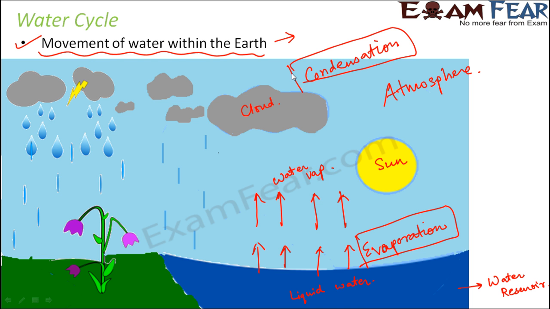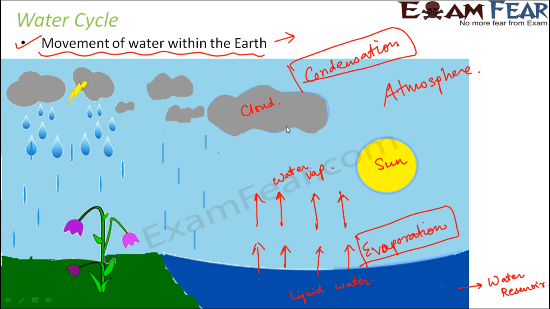Now you might ask why the water vapor gets converted into tiny water droplets. That is why condensation takes place. That's what I explained just now. Now as this water vapor starts rising above, this air here is more warm because sun is providing heat. So when this warm air rises up, it gradually cools down and it loses its capacity to hold the water vapor. Therefore, what happens?